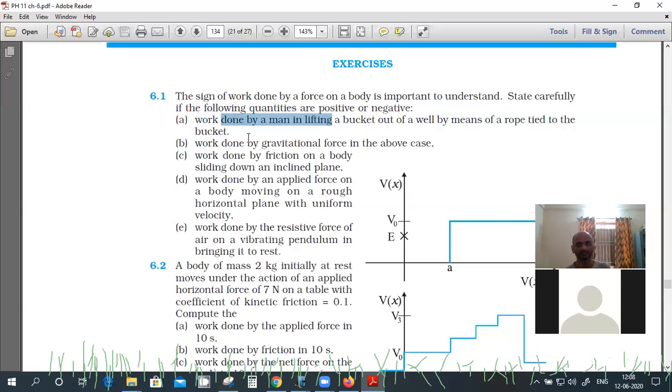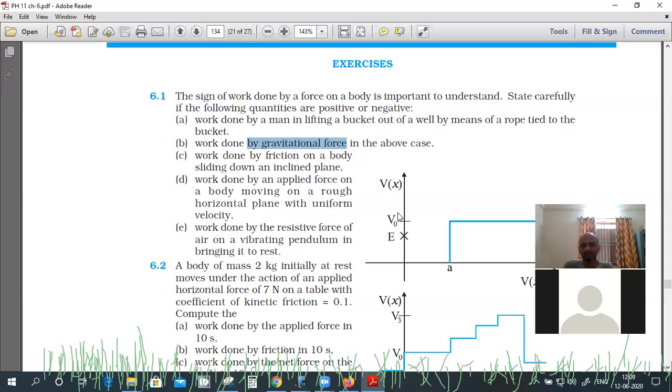Work done by gravitational force. Gravitational force is downwards, displacement is upwards. So work done by gravitational force is negative. Got it? Work is done by the man, not by the gravitational force. And if you take gravitational force as a force, the work done is negative because the directions of the gravitational force and displacement are opposite.